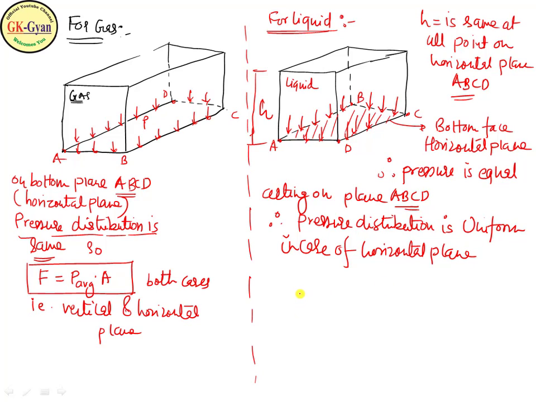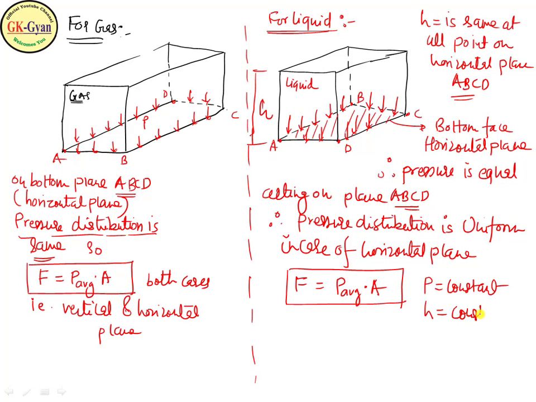So you can directly use the formula hydrostatic force F equal to P average into area, because the pressure is constant, not variable. Here the pressure is uniform because the depth is constant at each and every point of the horizontal face. So for gases for a horizontal plane and for liquid for a horizontal plane, the formula will be the same.